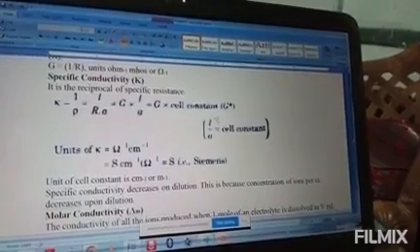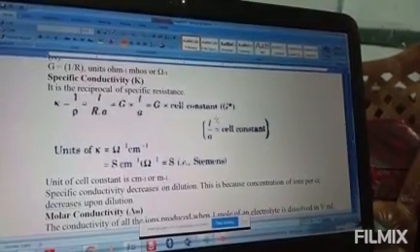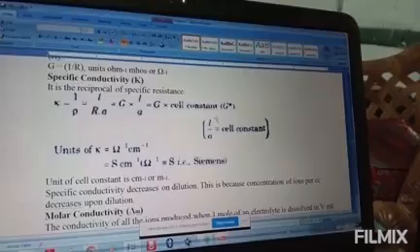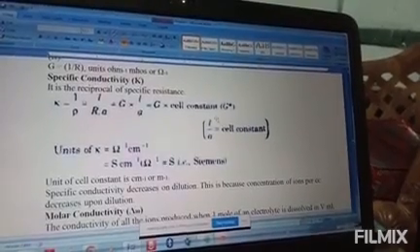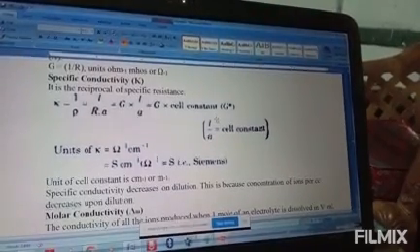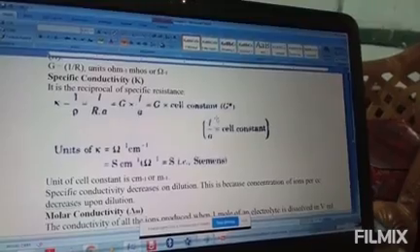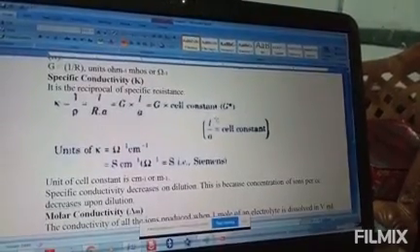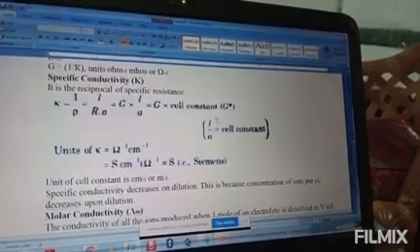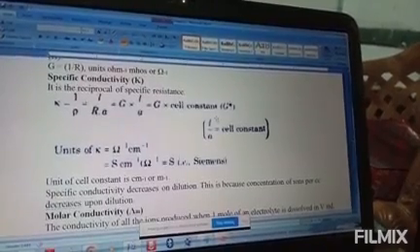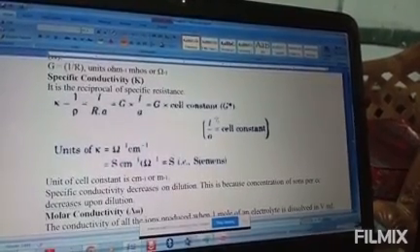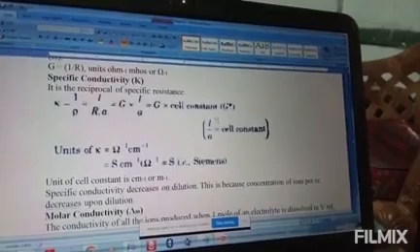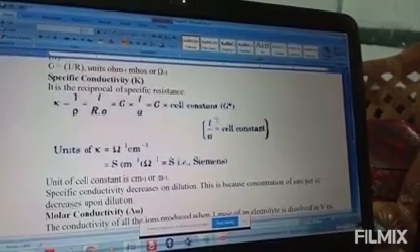It has a dimension, that means the unit, of length inverse. Clear? So measurement of L and A is not only inconvenient but also unreliable.